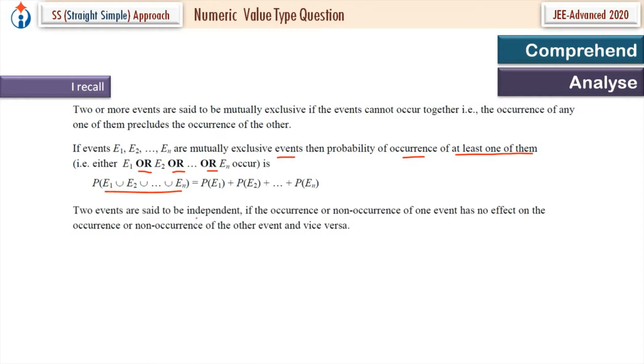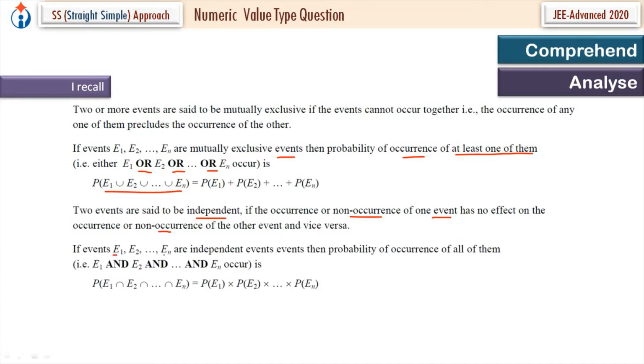Now two events are said to be independent if the occurrence or non-occurrence of one event has no effect on the occurrence or non-occurrence of the other event and vice versa. Definition of independent events.